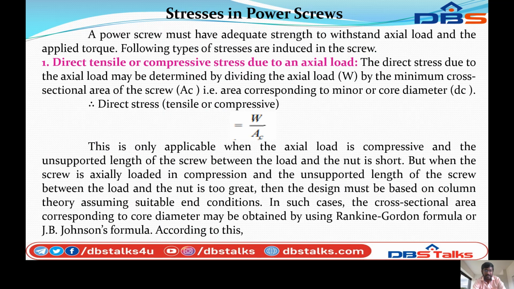So next, stresses in the power screws. The power screw must have adequate strength to withstand the axial load under the applied torque. The following types of stresses are induced in the screws. First, direct tensile or compressive stresses due to an axial load.